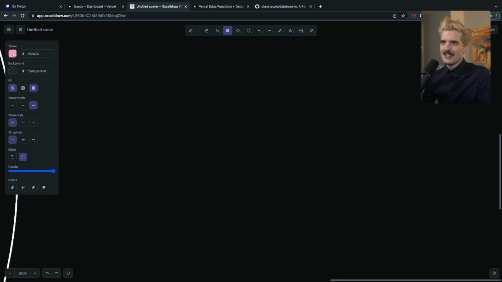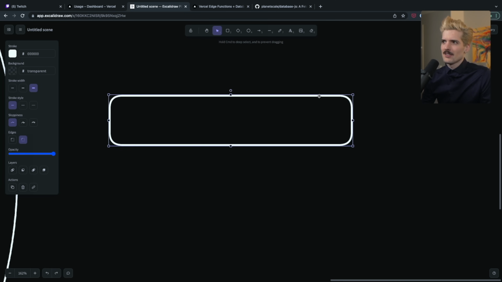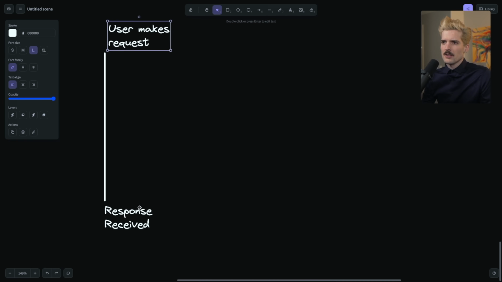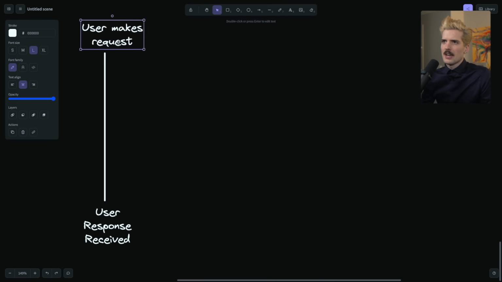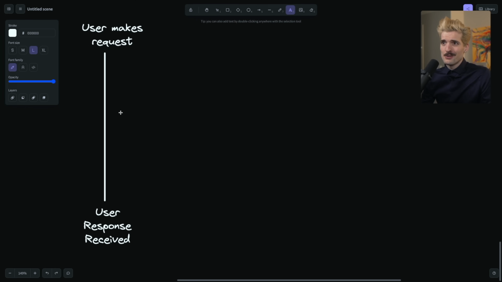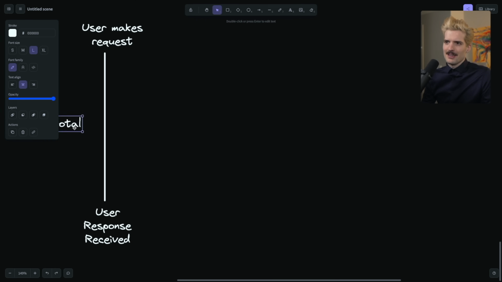If we take a breakdown of a slow request on a T3 app today. So here is a request breakdown. So user makes a request, user receives response. What goes down on this line? And to be clear, we're doing this for a bad cold started request. So we're gonna say this takes 10s total, because this is what it looks like for a bad case on like Ping or Kyle.com or any other Create T3 app.